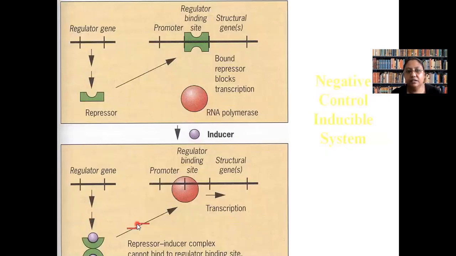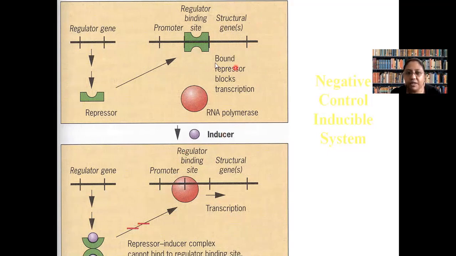Then we discussed a few diagrams of inducible and repressible systems. I will once again repeat the difference between them. In an inducible system, normally it is switched off, and in presence of an inducer, it gets switched on.